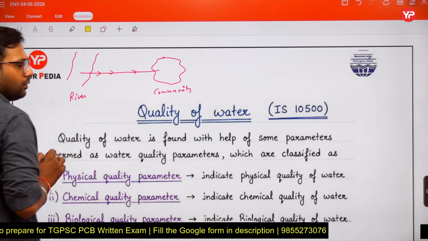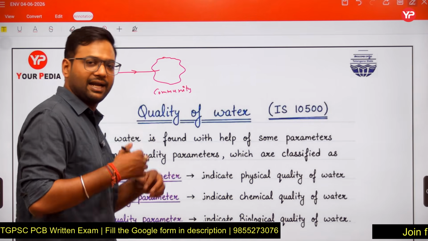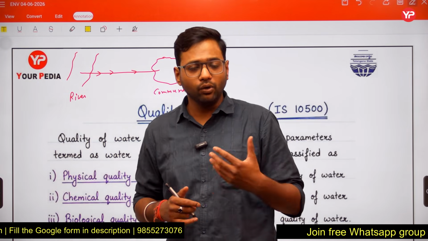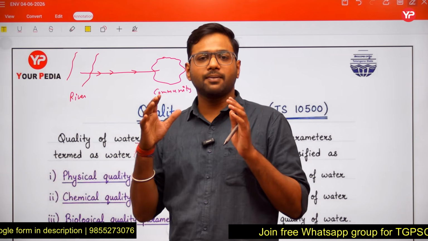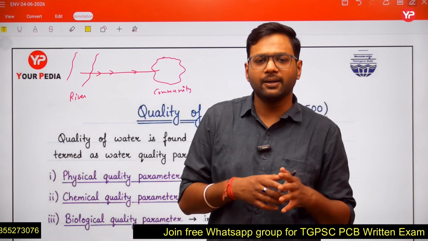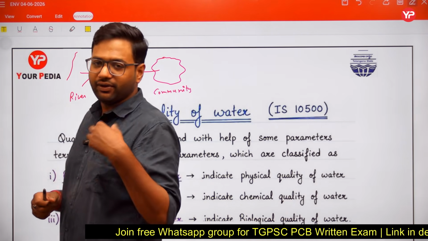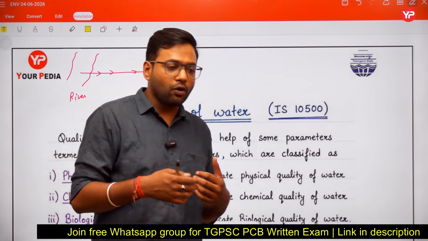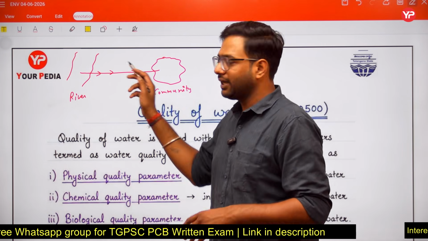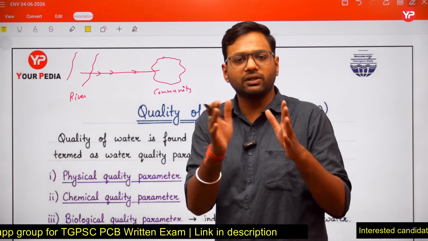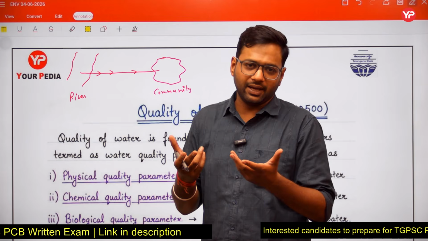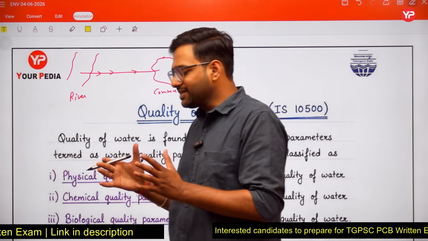Now my question to you: can you use this river water directly without any treatment? The answer will be no. We know that this river water consists of some parameters that are not desirable for us, right? Because if we consume that water, it will create problems. What are the problems that will be created? We will discuss each one by one. So we cannot consume this river water directly without treatment, because it consists of parameters which are not required by us. Those impurities are present.